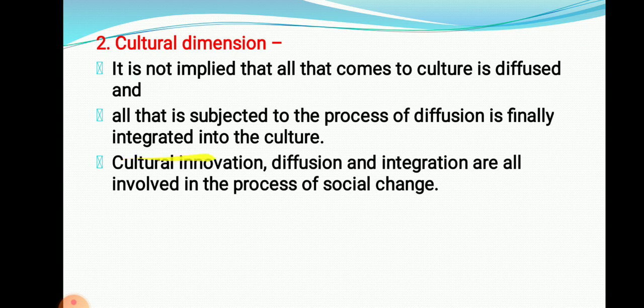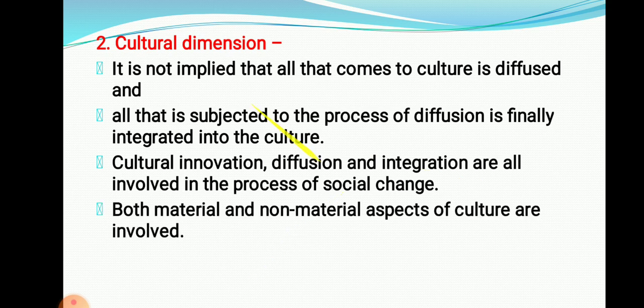So cultural innovation, diffusion and integration are all involved in the process of social change. Cultural innovation means finding new ideas and new concepts, developing new ideas. Then their diffusion, that is, spreading into the society, and again integration, and finally it should be adopted by all the people. Then and only then can change in culture be possible.